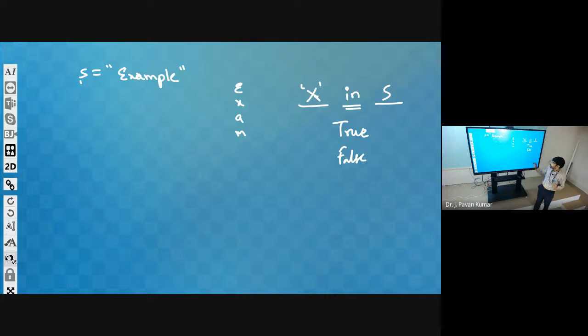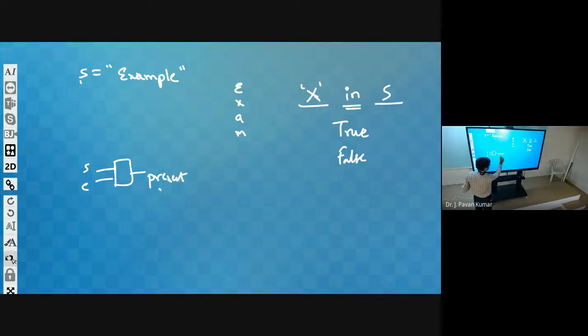Now, suppose the input is one string and another string, which we will call c. In our assumption, it is a character. These two will be given, and we have to check whether c is present in the string or not. So what should the output be? Either present or not present.